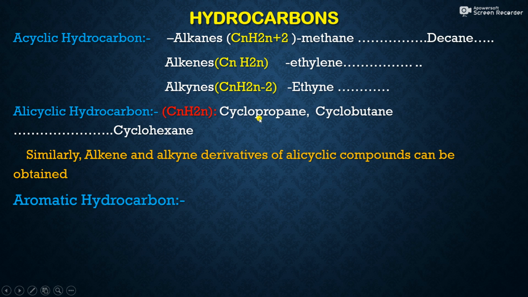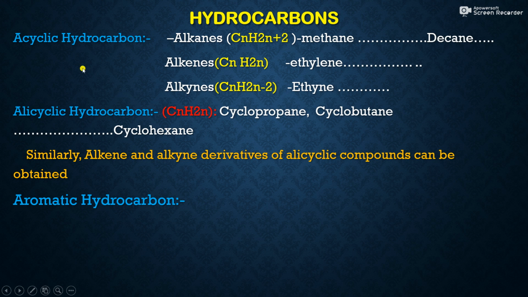So we will get cyclopropane, cyclobutane, cyclopentane, cyclohexane. These are the alicyclic saturated hydrocarbons. Similarly, one can put a double bond in an alicyclic compound such as cyclopropene, cyclobutene, cyclohexene, etc.